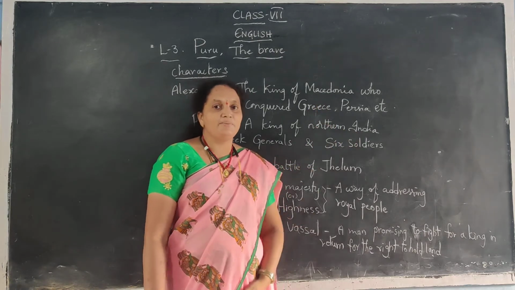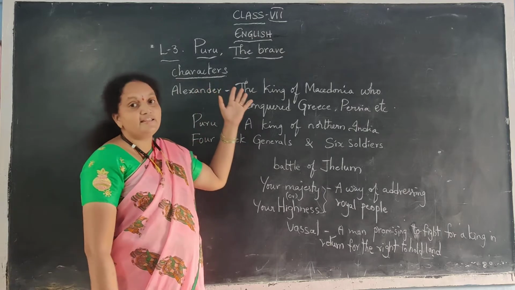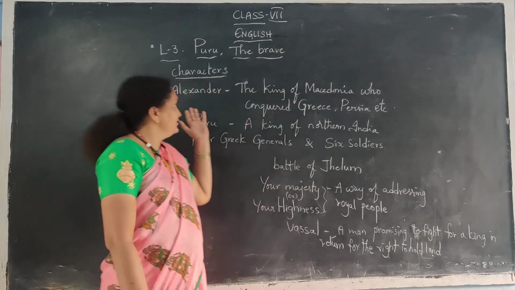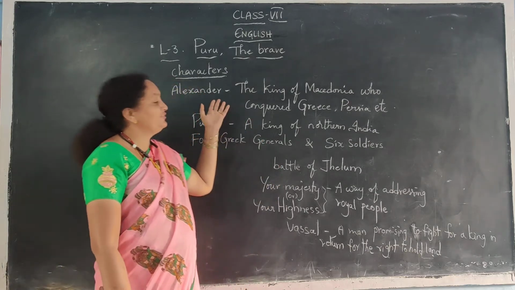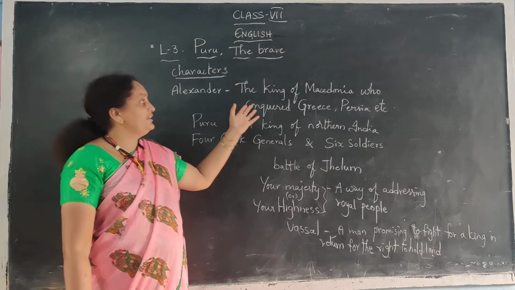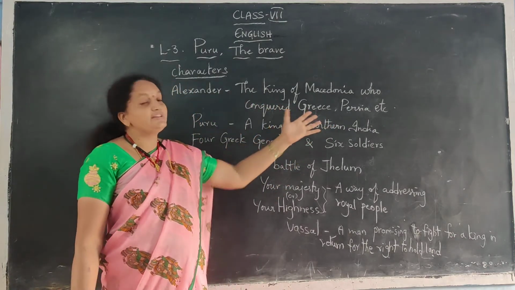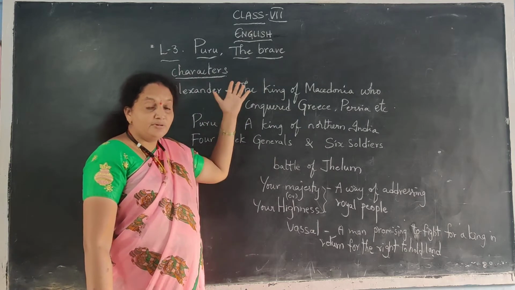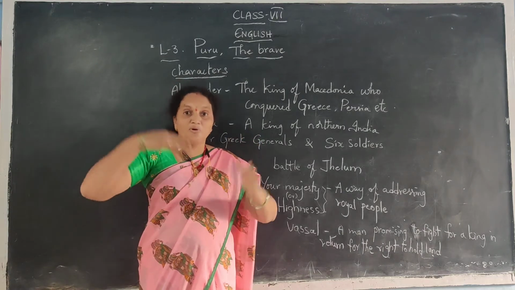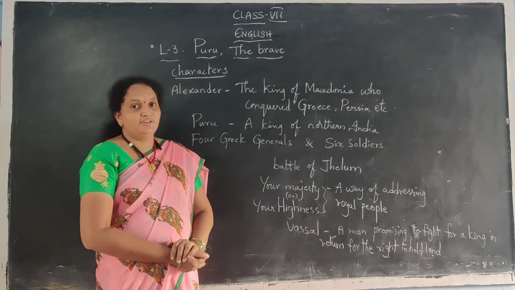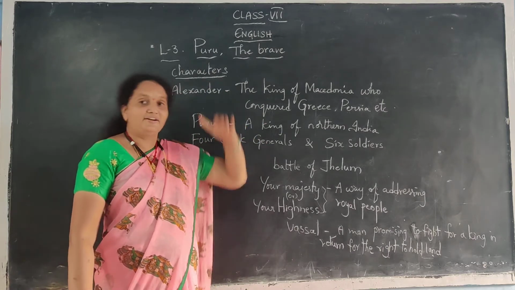So all dialogues will be there in the story if you see in the textbook. And let us see the characters in the story. The first one is Alexander. You might have heard this name of the king Alexander, the king of Macedonia, who conquered Greece, Persia, etc. So he is a great king who wanted to conquer. Conquer means occupy the whole world. He wanted to get a victory over the world in all countries.